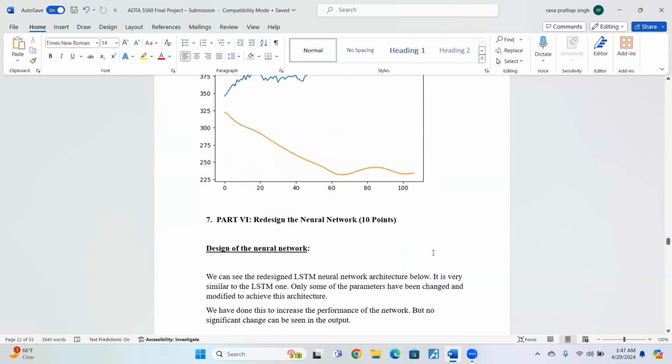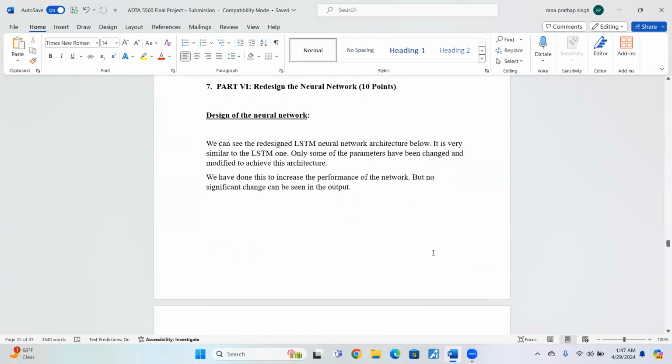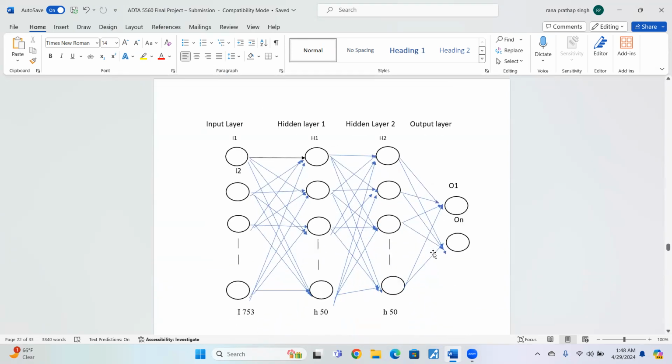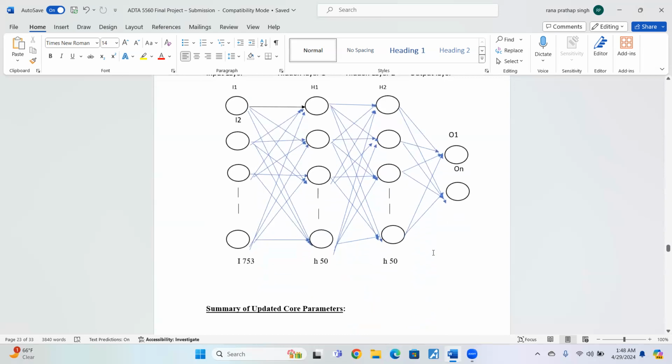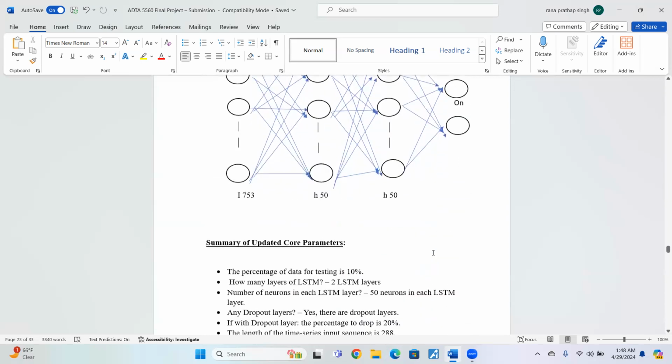Now we're going to redesign the neural network. We have redesigned the LSTM neural network that I have talked about till now. It is very similar to the LSTM one. Only some of the parameters have been changed, and because of that, we have not achieved a high bit of performance over the previous one. We have done this to increase the performance, but no significant change can be seen in the output. So this is the architecture of the redesigned LSTM network.